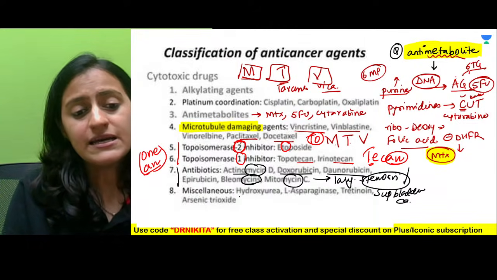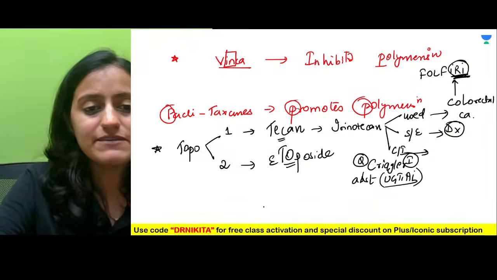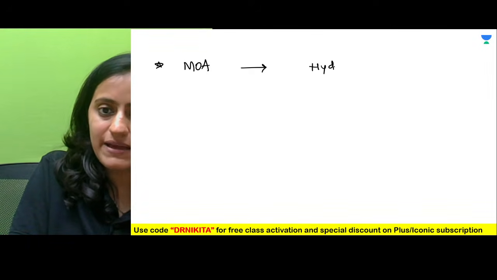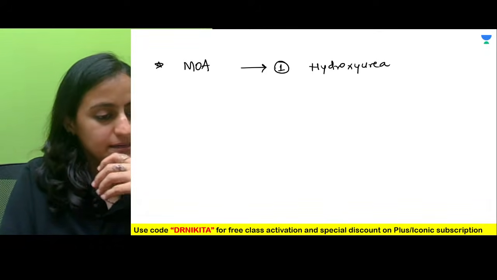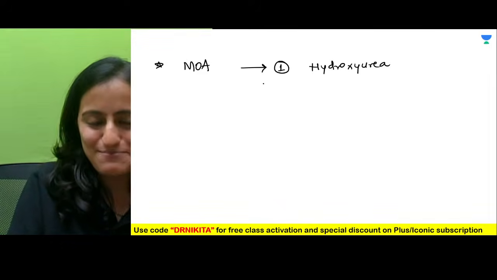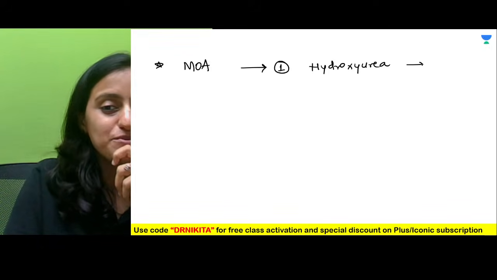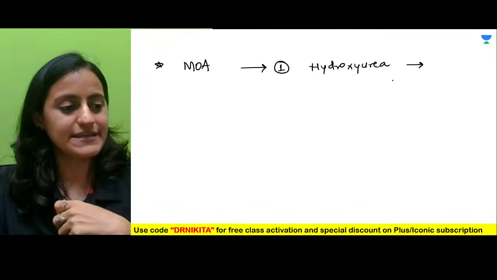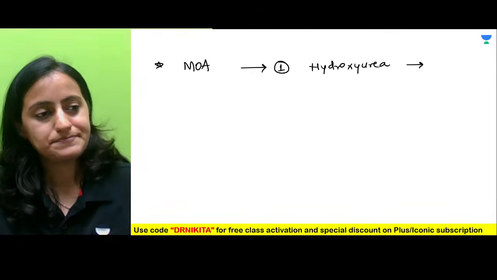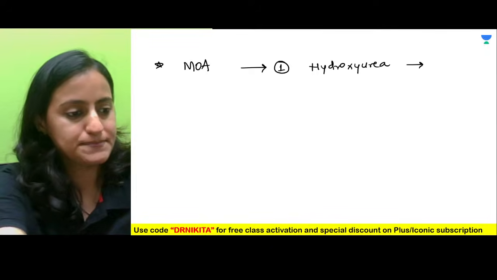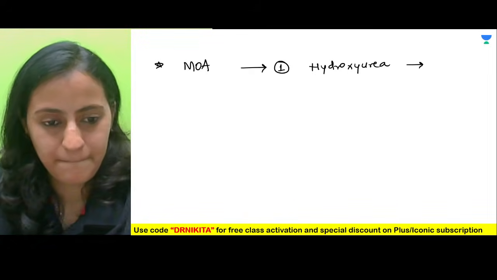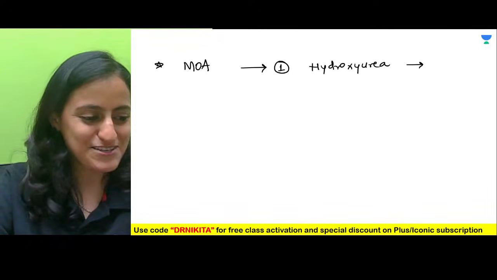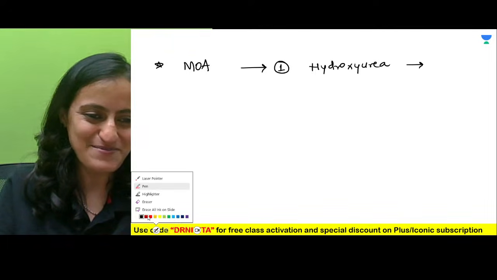Next one, hydroxyurea. Can someone tell me the mechanism of action of hydroxyurea? What is the mechanism of action of hydroxyurea? I'll come to the side effects one by one as well. Let me see who gets this right. Very good, Samriddhi, right? You seem to have read this topic very well.